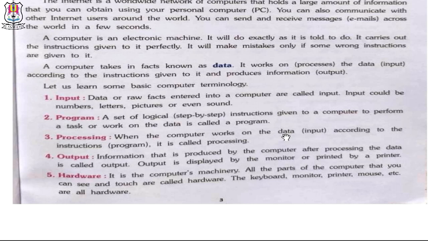Number 5. Hardware. It is the computer machinery. All the parts of the computer that you can see and touch are called hardware. The keyboard, monitor, printer, mouse, etc. are called hardware.